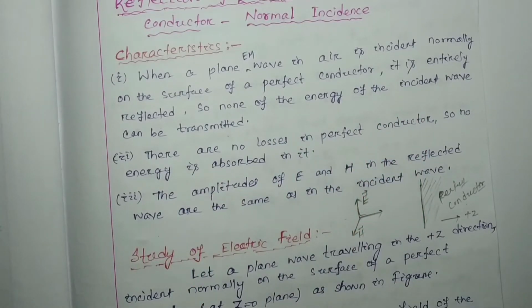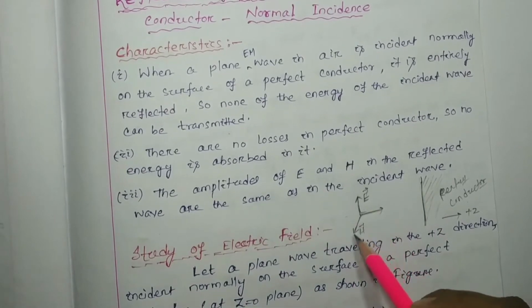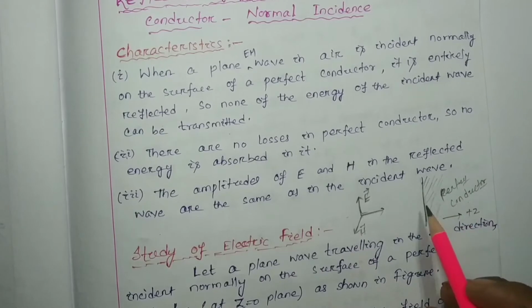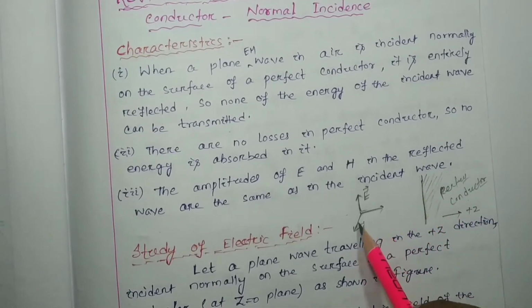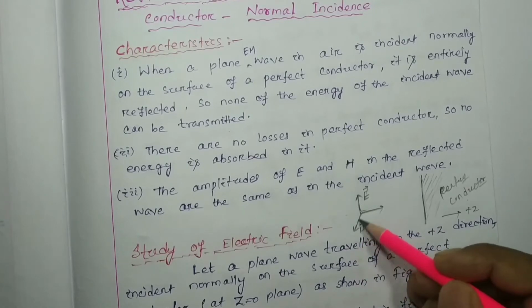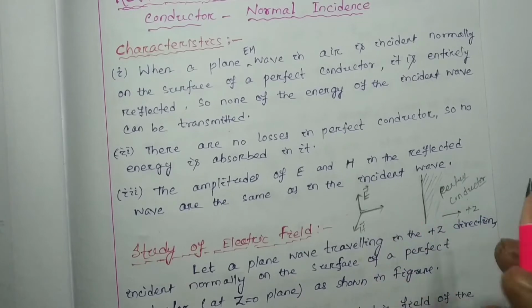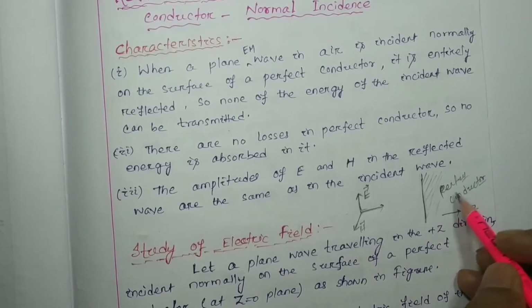That means the magnitudes of the electric and magnetic components are fully reflected back in the same medium, not transmitted into the second medium, that is your perfect conductor.